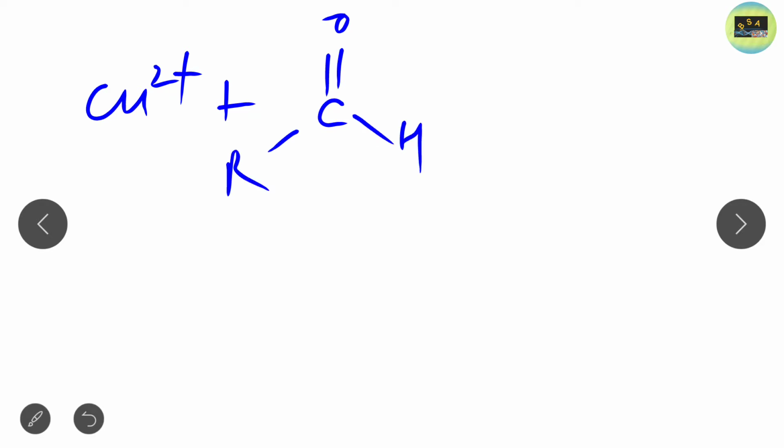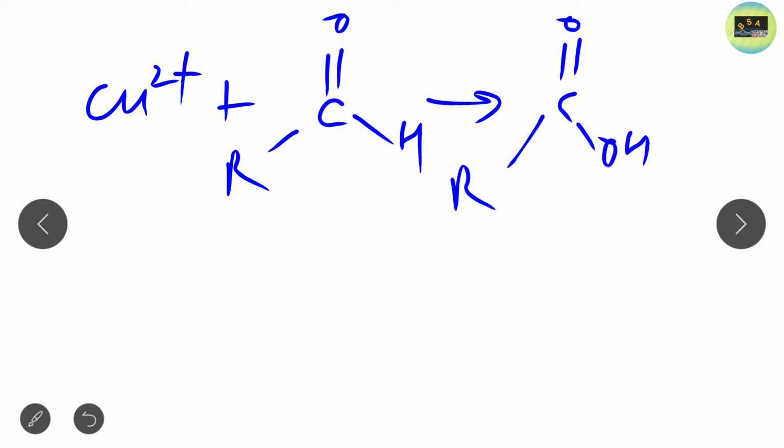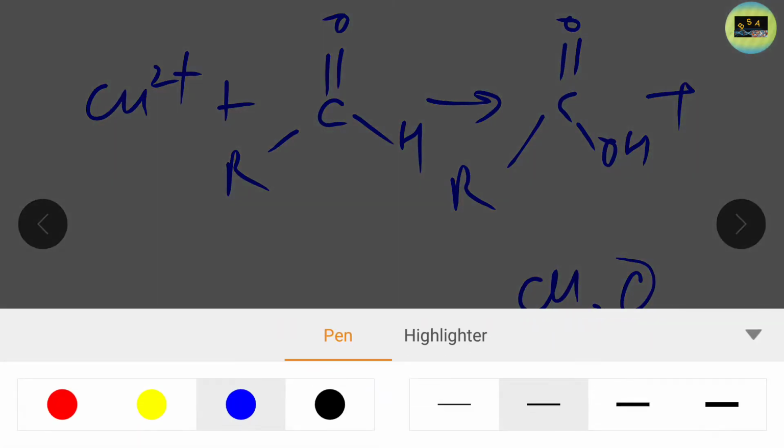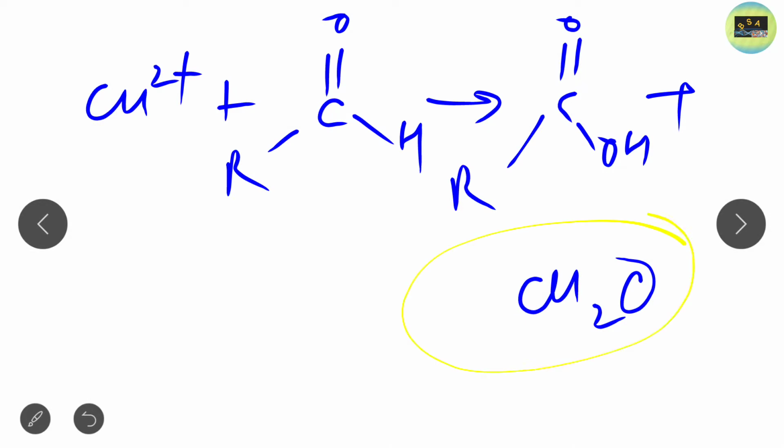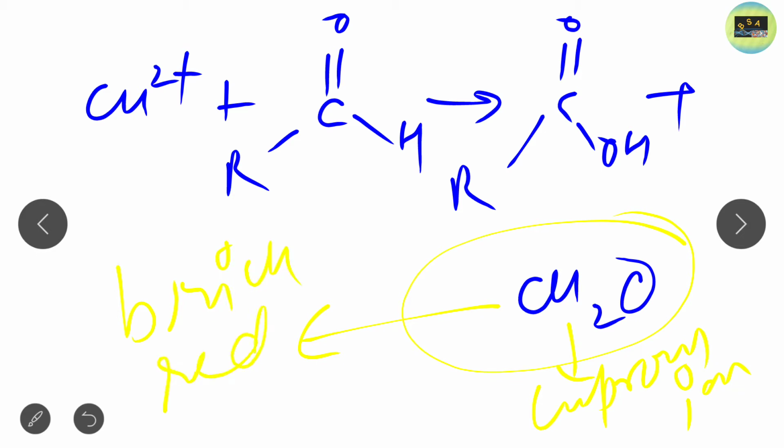Here the aldehyde becomes COOH, and cupric oxide is released, and this cuprous ion is released. It is brick red in color, and before the reaction it is blue in color.